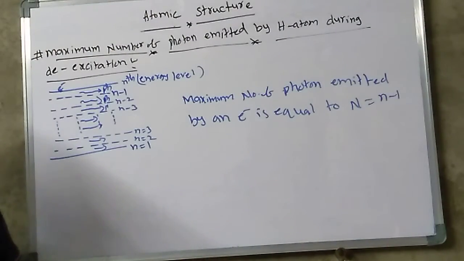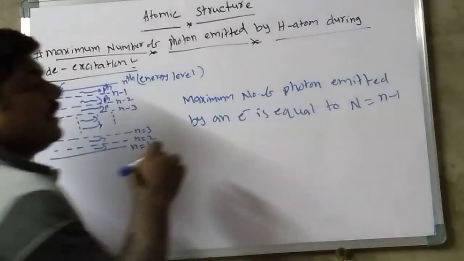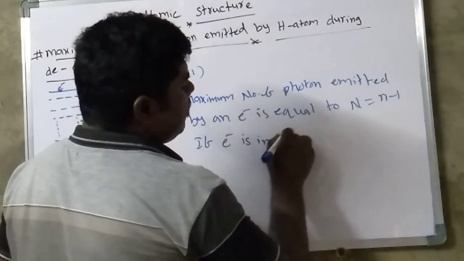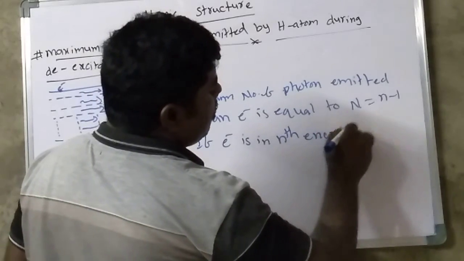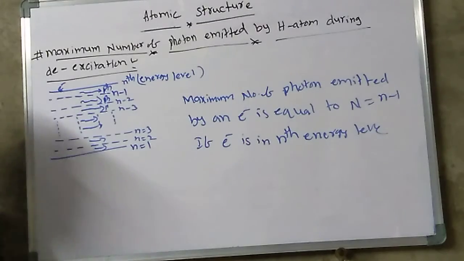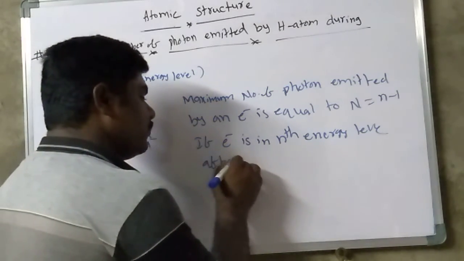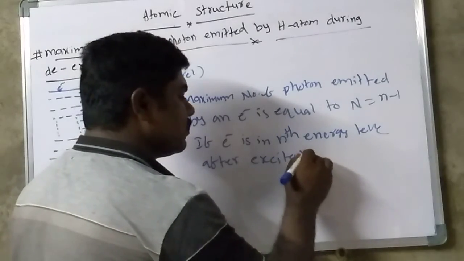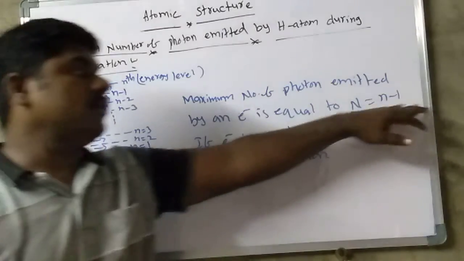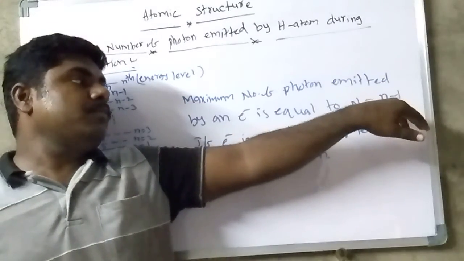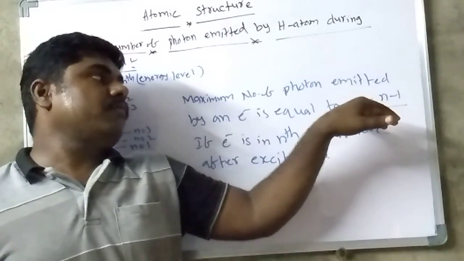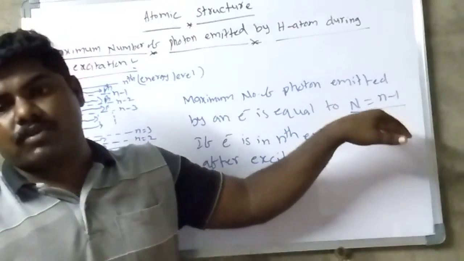If the electron is in the nth energy level after excitation, only this formula is possible. If you know the energy level, you may substitute the n value here, and you will get the number of photons emitted.